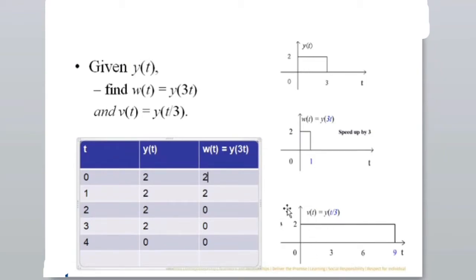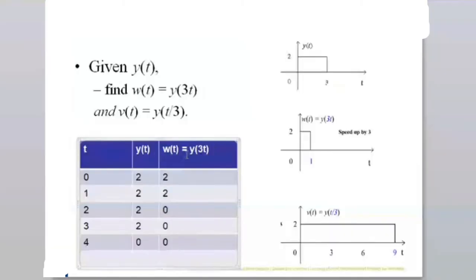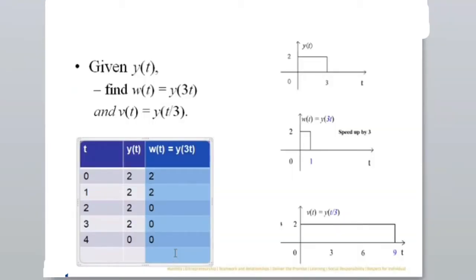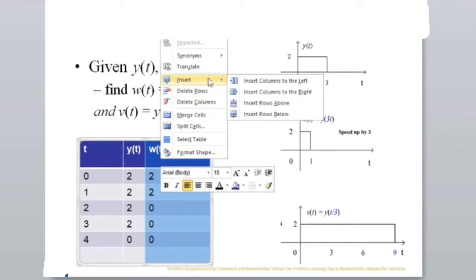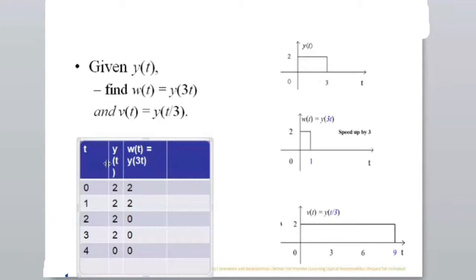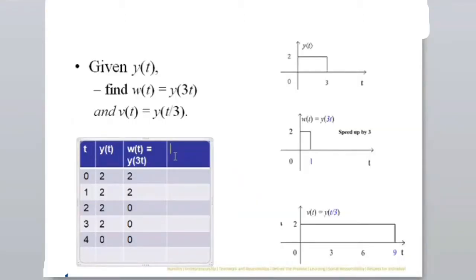So now we will do another thing, another scaling. We'll see what is happening in the scale. Now what I'm going to do here is v of t equal to y of t by 3.